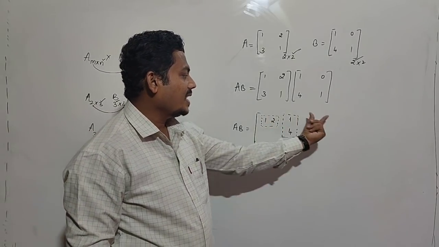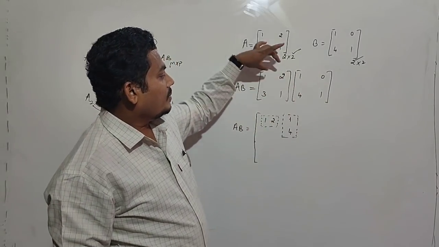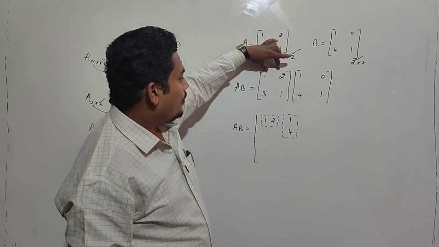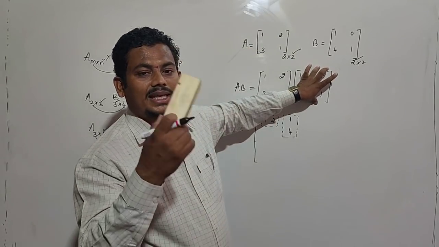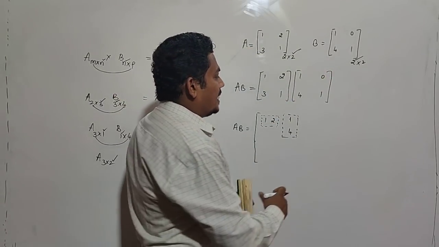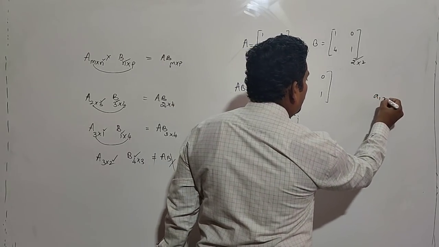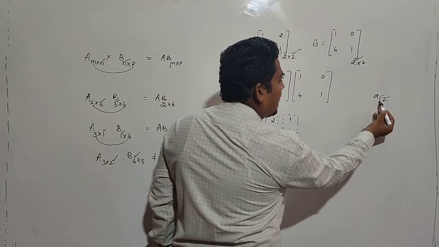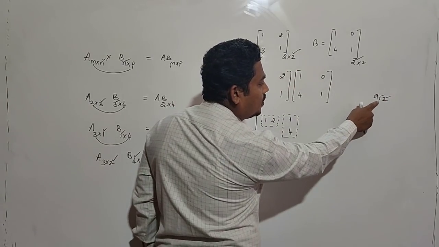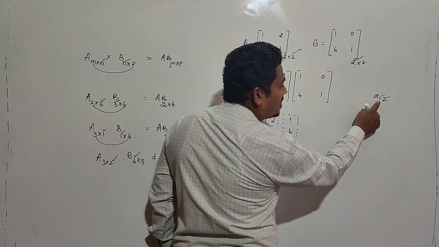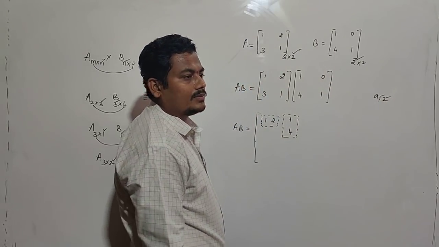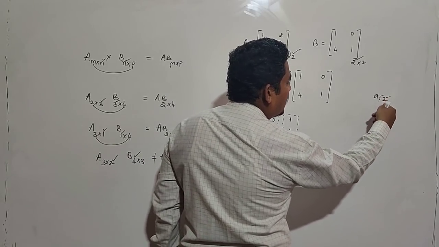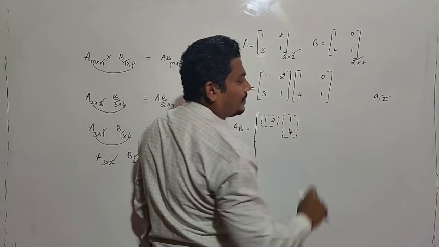To get A12, we multiply the first row with the second column: the sum of products of elements of the first row with the corresponding elements of the second column.